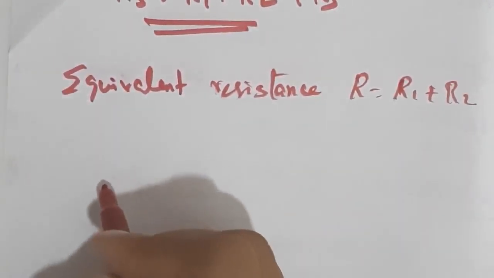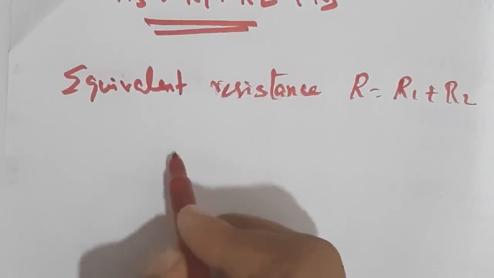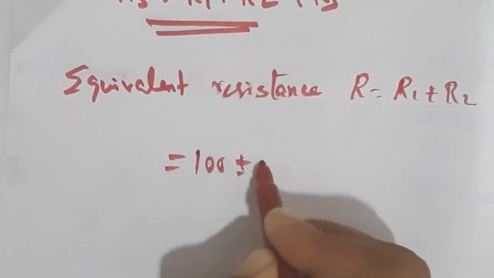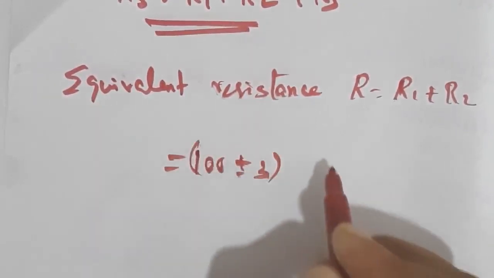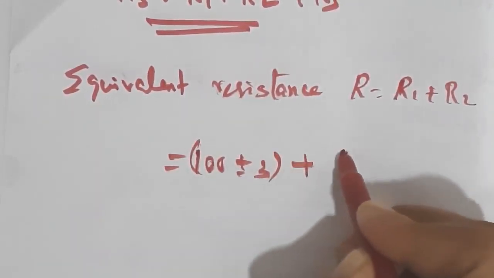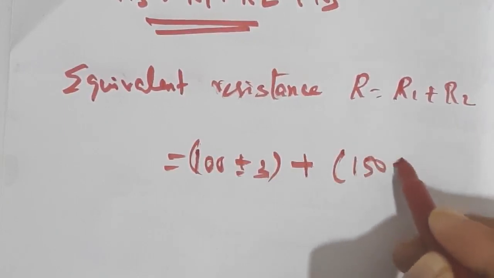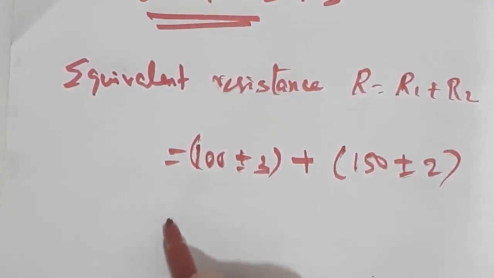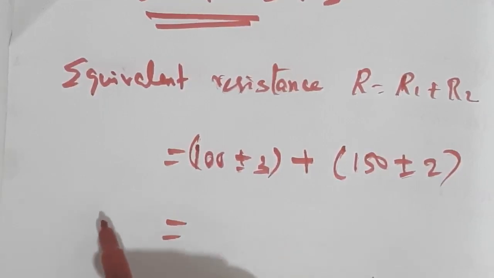So I can write R1 is nothing but 100 plus or minus 3, isn't it? Plus R2 is 150 plus or minus 2. This was given. So what is the formula for delta Z?